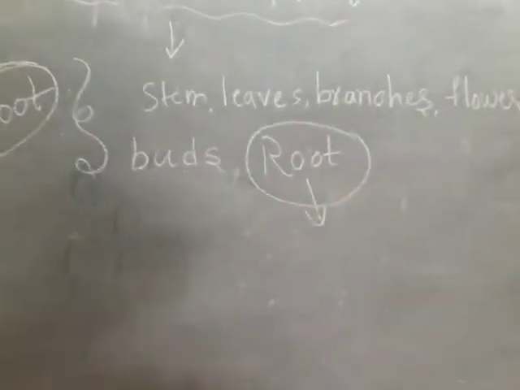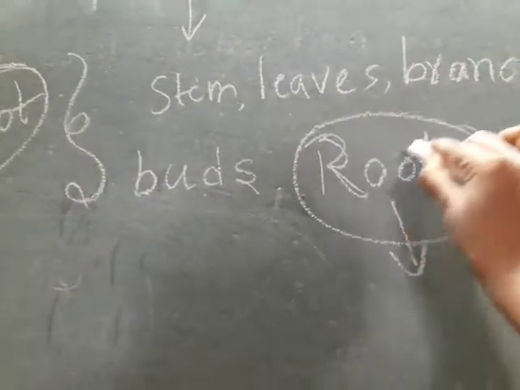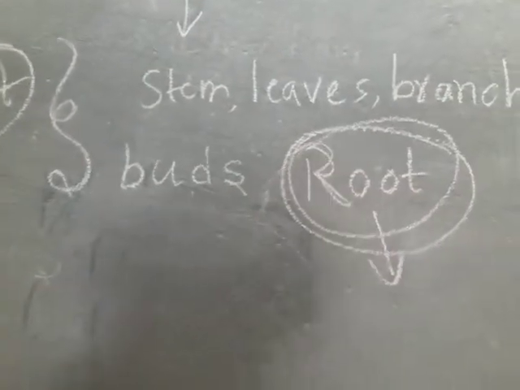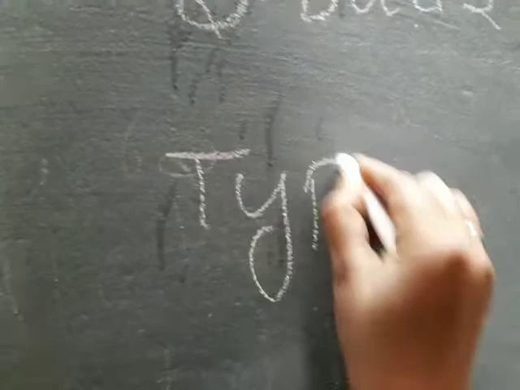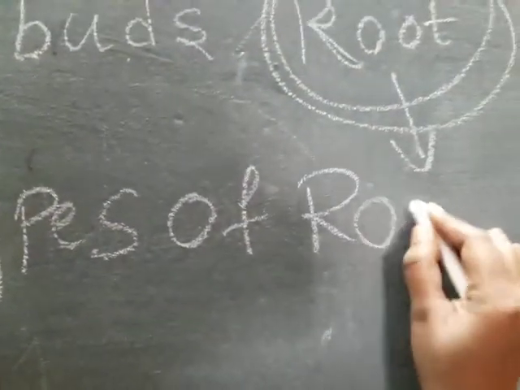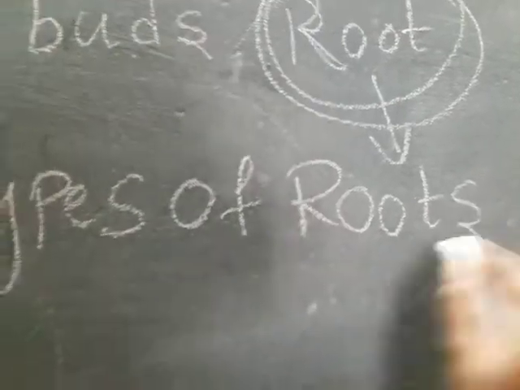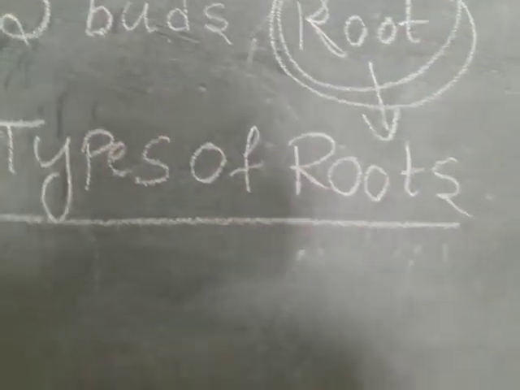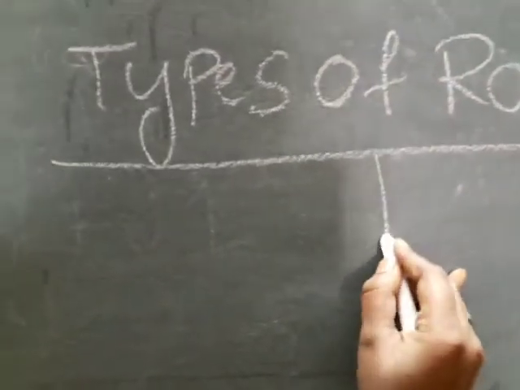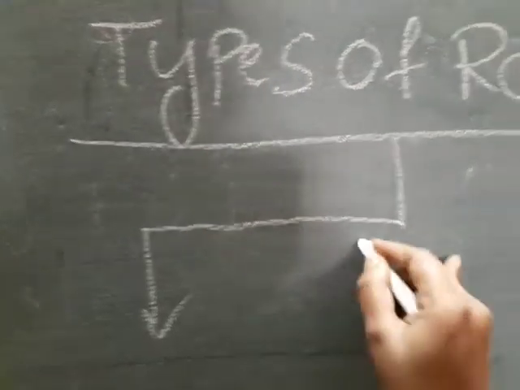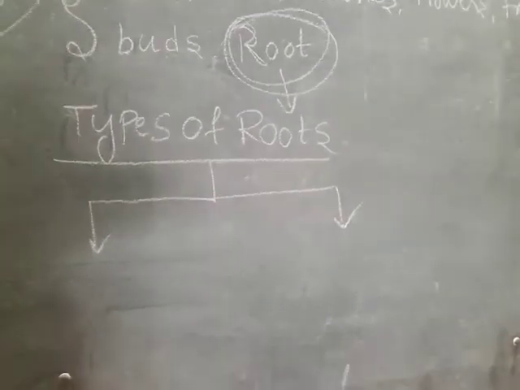Already we discussed this. Today we will discuss the root system, types of roots. Roots are of two types.